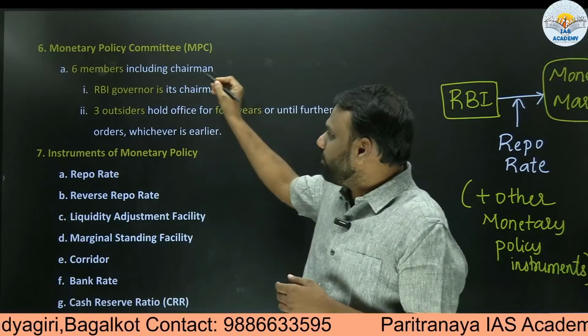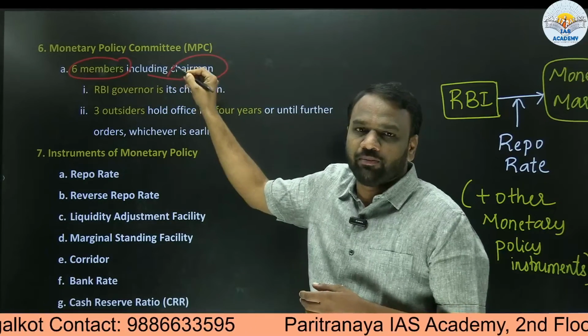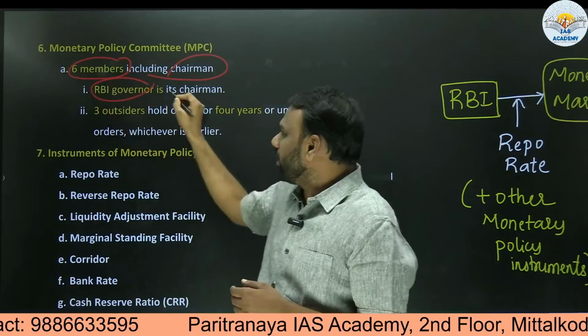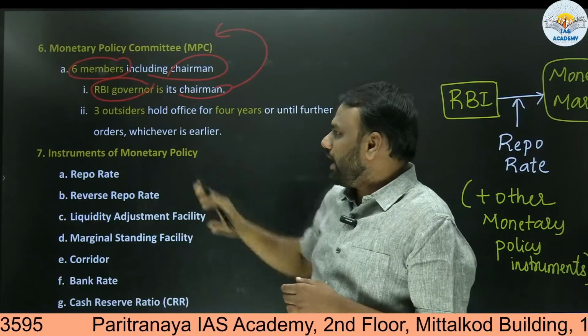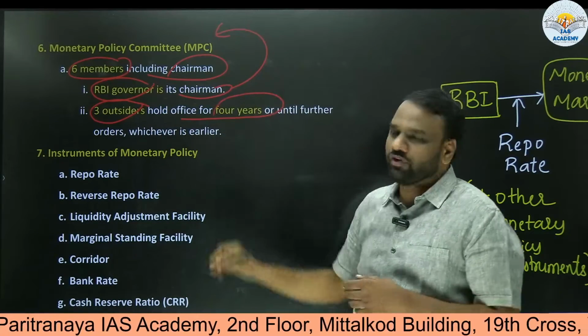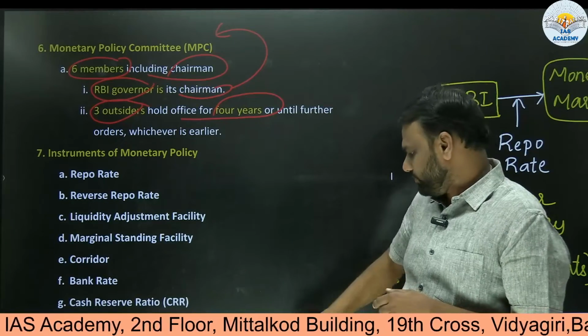So this Monetary Policy Committee consists of 6 members, including the chairman. All these points are important from the exam point of view. So 6 members, and the RBI governor is by default the chairman of the Monetary Policy Committee. Among these, 3 are outsiders, and they hold office for a period of 4 years. Okay. So these points are very important.